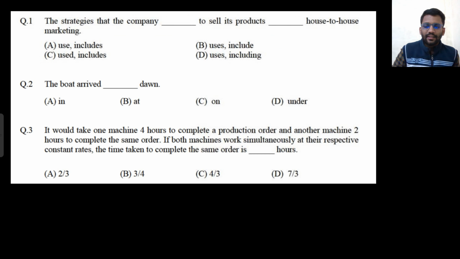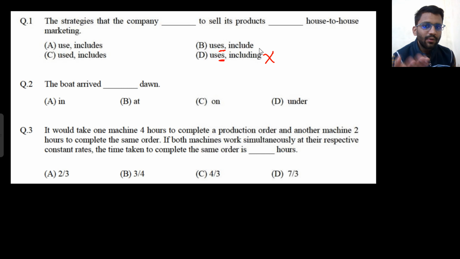The strategy that company uses or use. Company is using. Who is using? Company is singular. That's why we will use uses. The strategy that company uses to sell its product dash house to house marketing. So the strategy that company uses to sell its product include, or includes, or including. There is no meaning of including. The strategy that company uses to sell its products including house to house marketing, no meaning of that. Include house to house marketing.